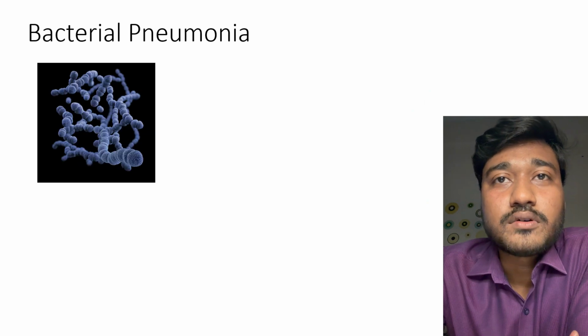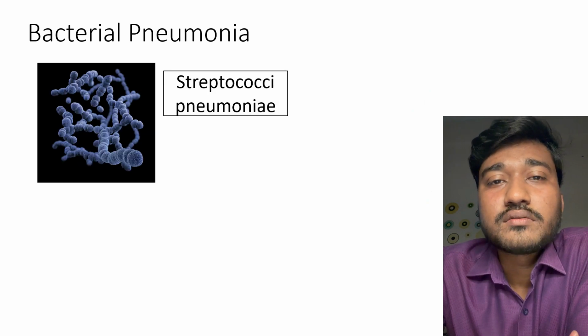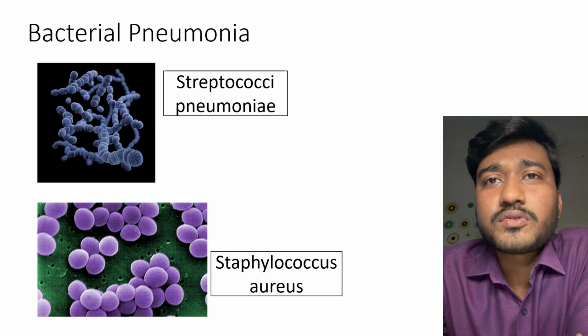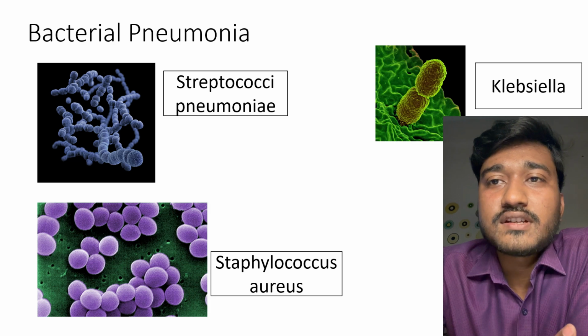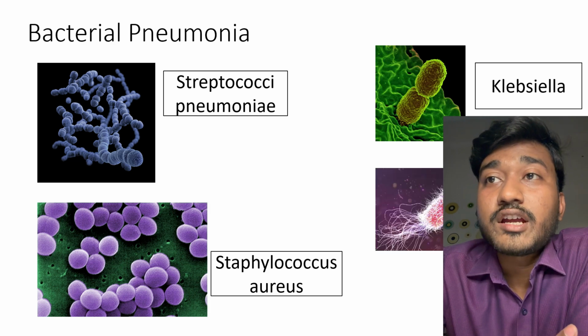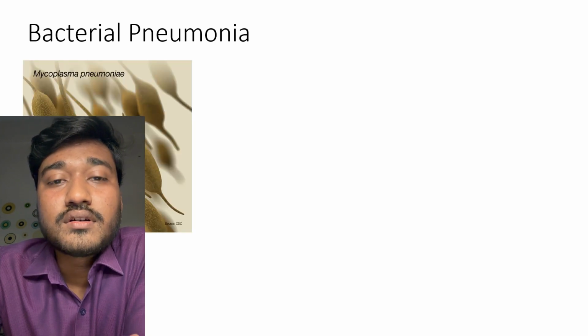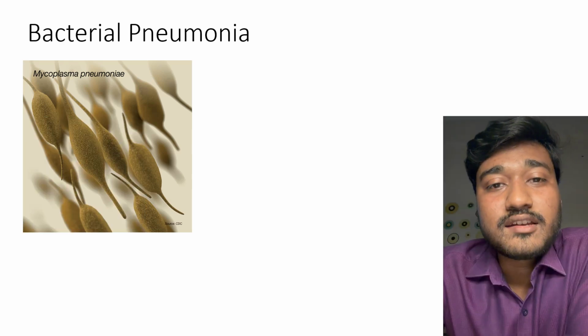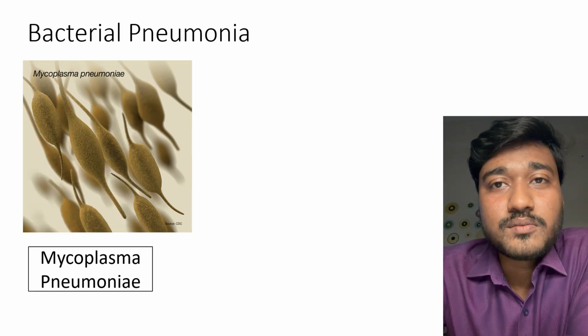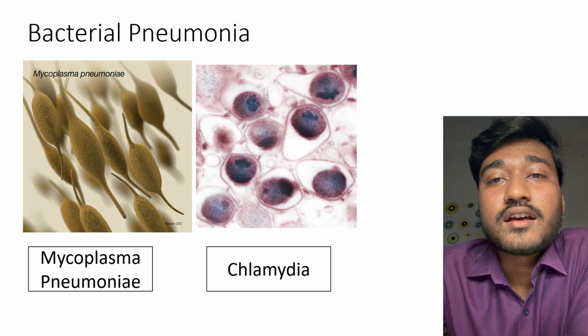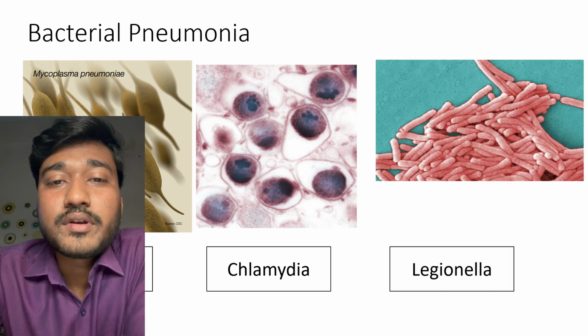Now let's talk about the bacterial causes of pneumonia. Initially, the most common is Streptococcus pneumoniae, which is gram positive, as well as Staphylococcus aureus. We have gram negative like Klebsiella, Pseudomonas. And after these bacterial causes, now we have some atypical organisms like Mycoplasma pneumoniae. You can have Chlamydia, or it may be Legionella.